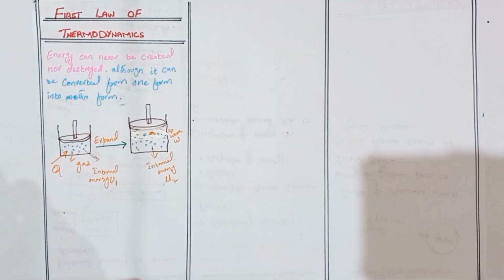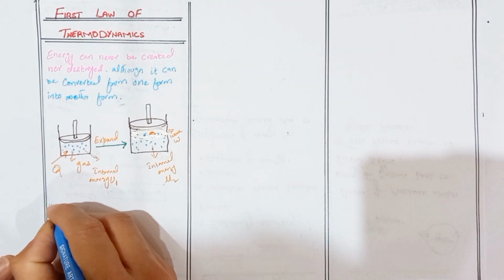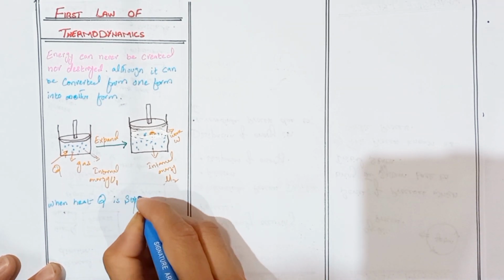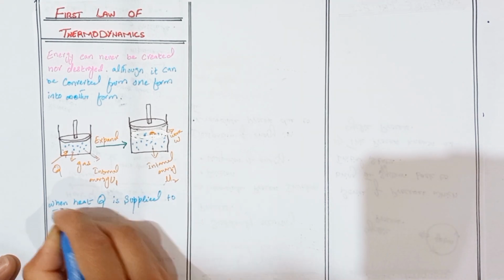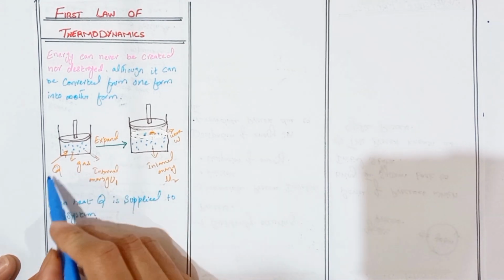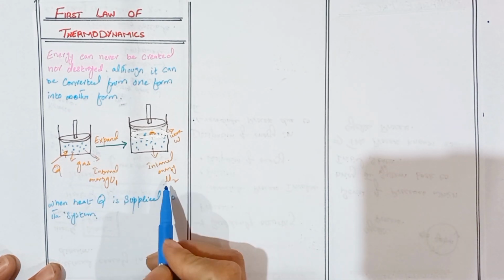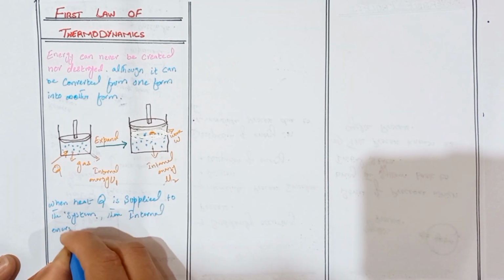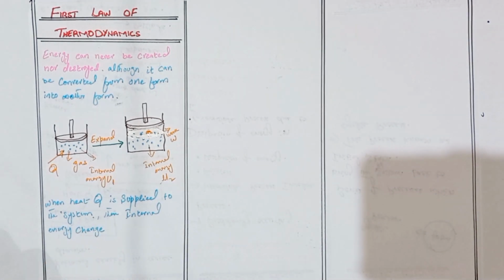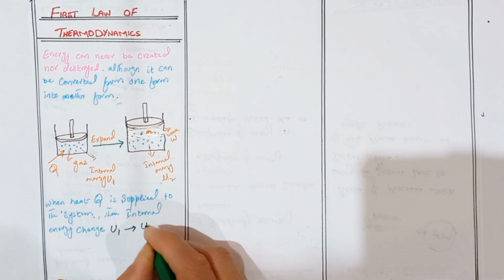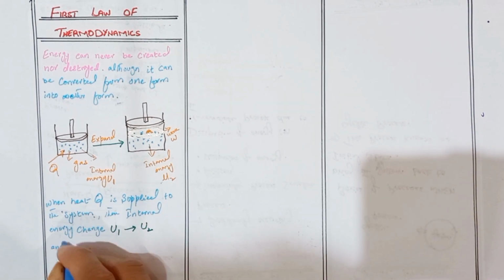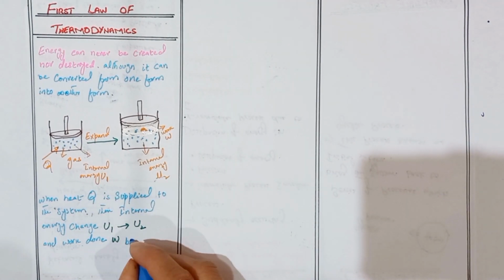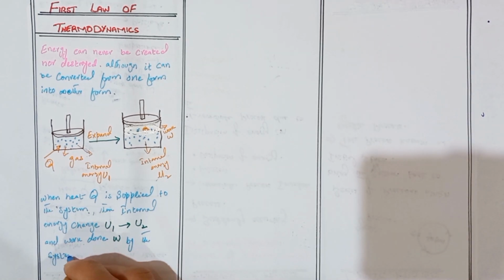That work is represented by W. So here we write: when heat Q is supplied or added to the system, internal energy is changed from U1 to U2, and work W is done by the system.